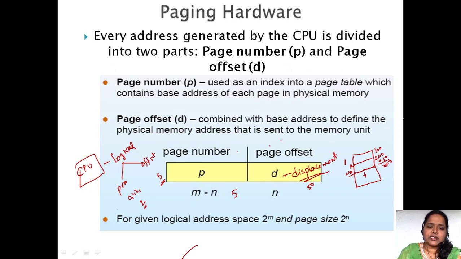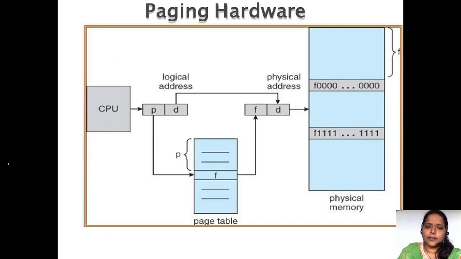So the address generated by the CPU is the logical address. This logical address is divided into two, the page number and the offset. Page number means which page it wants to search, and offset or displacement means to which extent it has to search. So see here, this is the actual paging diagram, how we are going to have the concept of paging. As I have said, physical memory is divided into pages. Fine.